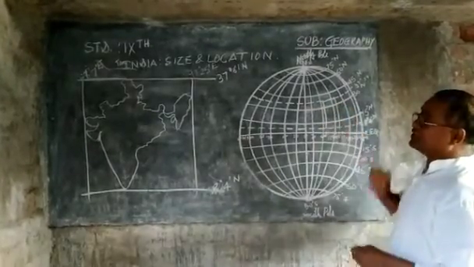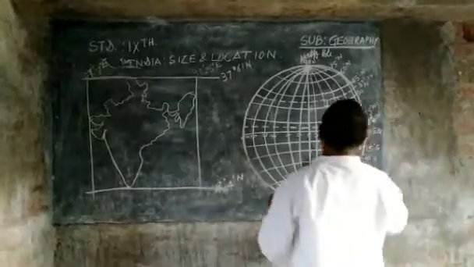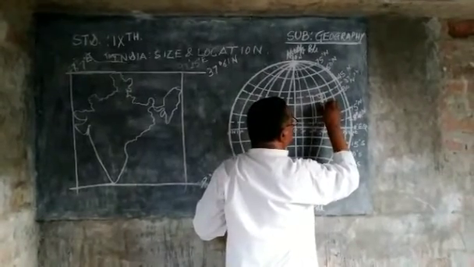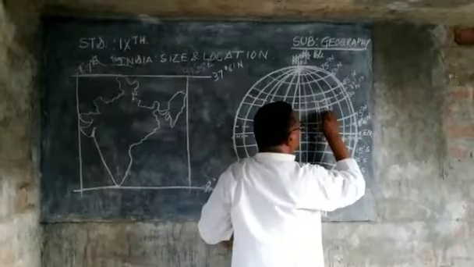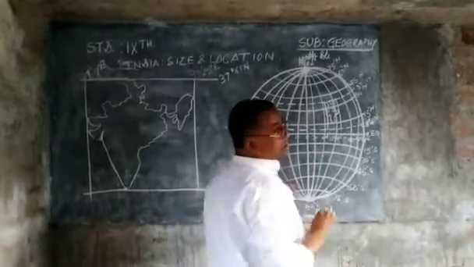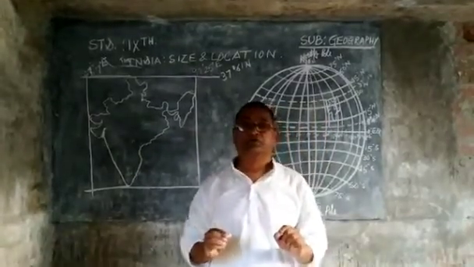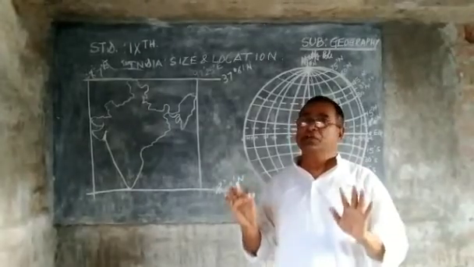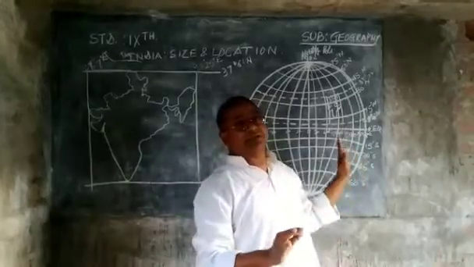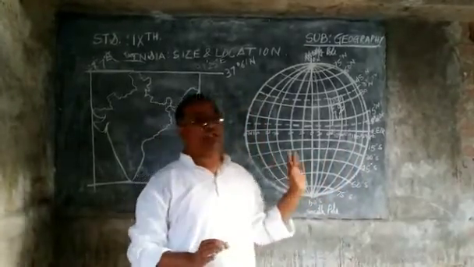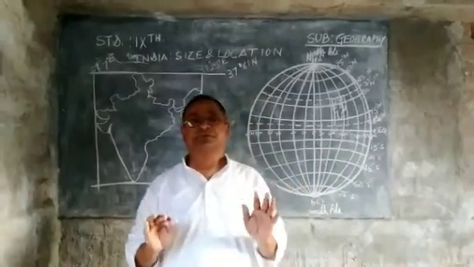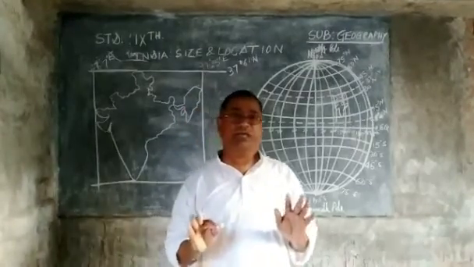Now we can easily set up the map of India, and in this way, with the help of latitude and longitude, we can easily find out where our country India is situated. Only from this can we find information about the size and location of the country India. Okay, thank you very much.